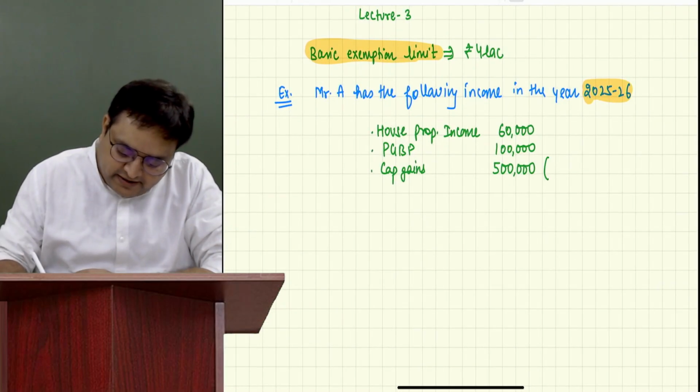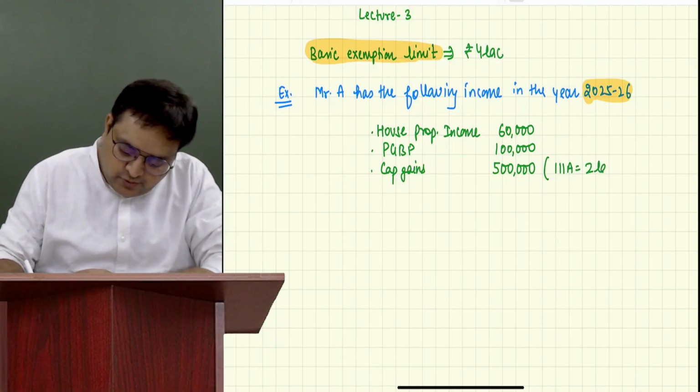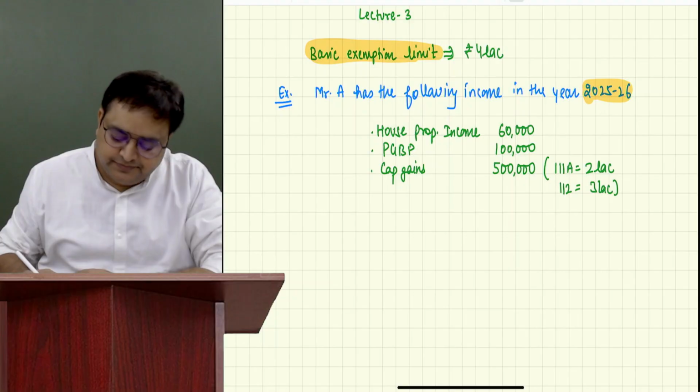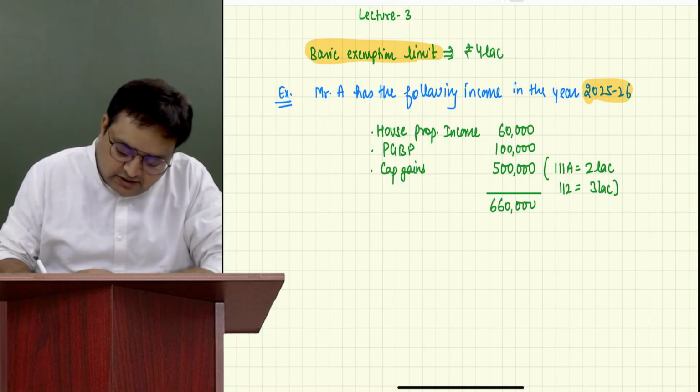And what type of capital gain is it? 111A is 2 lakh. 112 is 3 lakh. That's it. So he has 6,60,000 rupees as his total income. Everybody has written it.